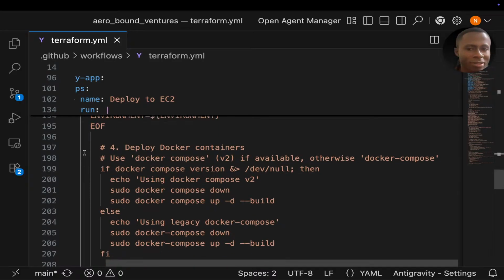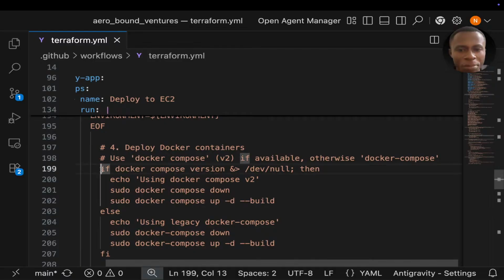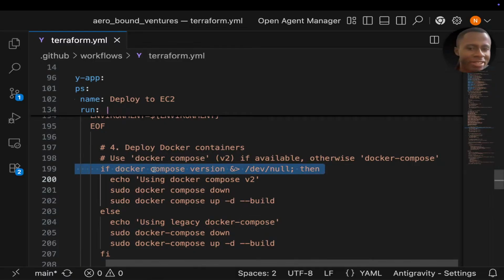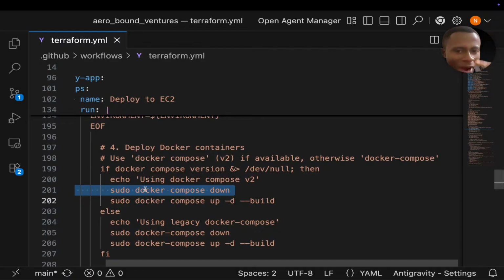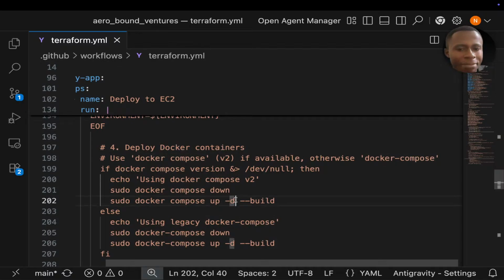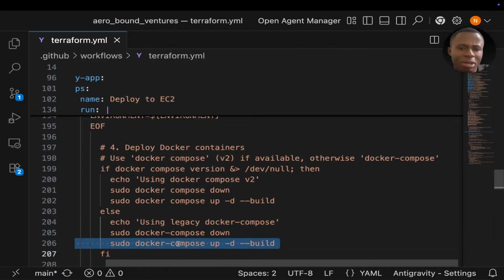We say if Docker Compose is there, then we're using Docker Compose version 2. Then we say sudo docker compose down to bring down all the servers. Then you do sudo docker compose up with the minus d meaning detached, run in background, then build. We rebuild everything. Otherwise, if it is not version 2, we can use the legacy docker-compose. Say sudo docker-compose down and build. Similar commands actually.